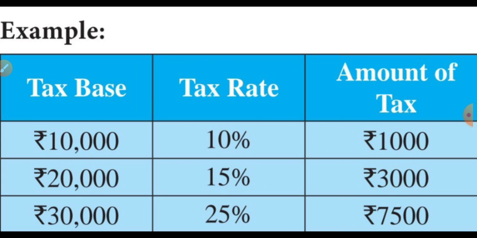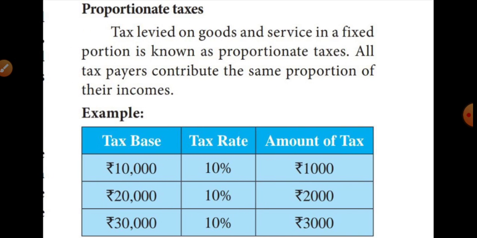It will increase. Income is 30,000 means tax is 25 percentage. Likewise, income increase means tax rate also will increase. That is progressive tax.